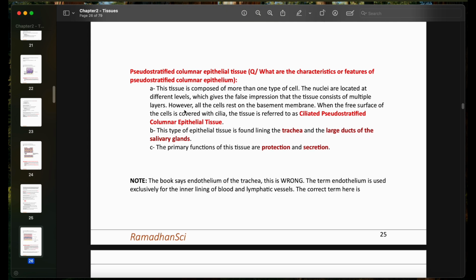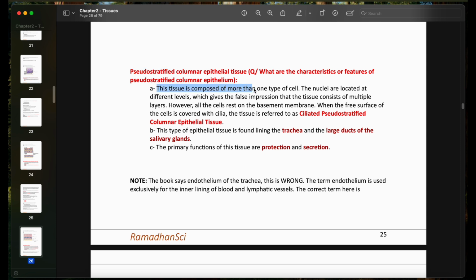The final simple epithelial tissue we have is the pseudostratified columnar epithelial tissue. Now, the word pseudo means something that is fake or wrong, or something with similar context. So when I say pseudostratified, it means fake stratified, or masked stratified. It looks like it is stratified, but it is actually simple.